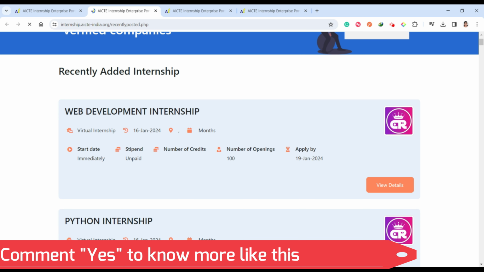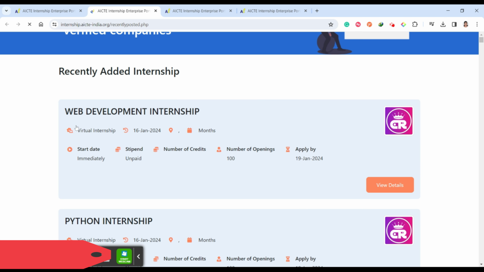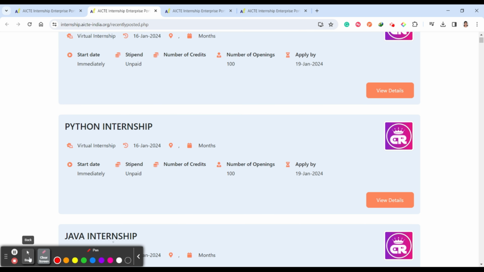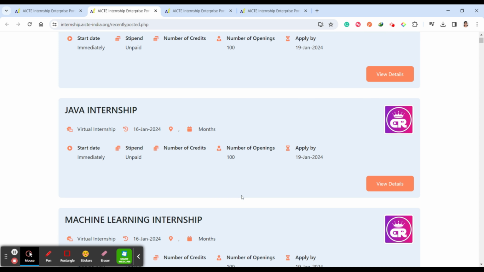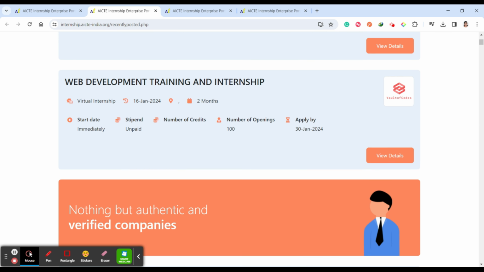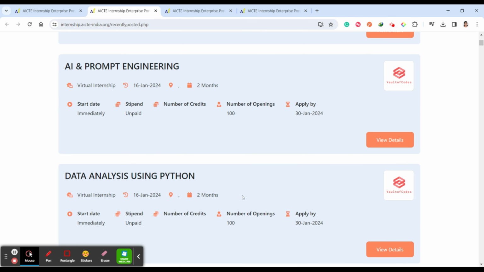Here you can see this one is for web development. It is posted on 16th Jan 2024, the start date is immediately, the stipend is unpaid, and there are 100 openings to apply for. If you scroll down, you can also see the paid internships. Any paid internships will be listed here too.